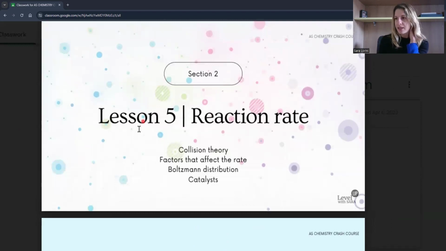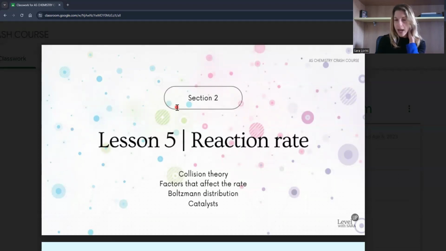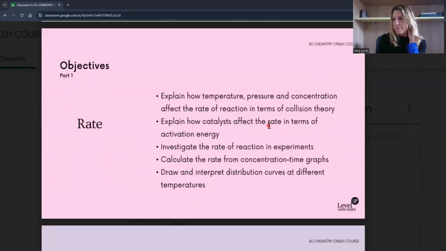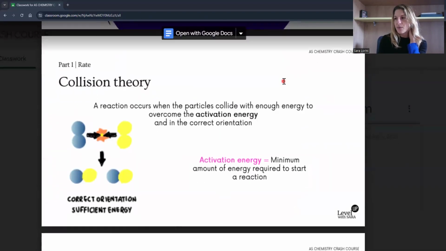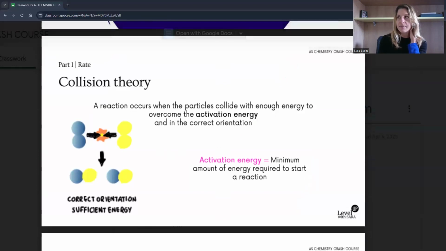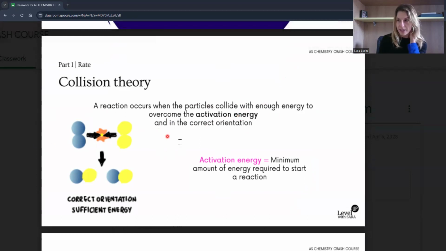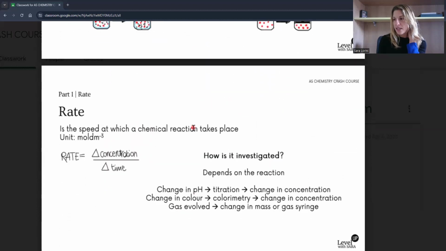So for the rate, in A level, you study kinetics, which is of course the more advanced topic. But there are some key concepts here that you have to apply to any explanation that you do in terms of kinetics. Very important. So it's all about the collision theory. Don't forget that whenever you have to explain changes in rate, you have to explain it in terms of collision with enough energy to overcome activation energy, and also correct orientation. And, well, factors, I hope they're clear for now.